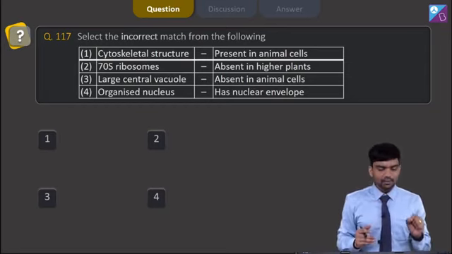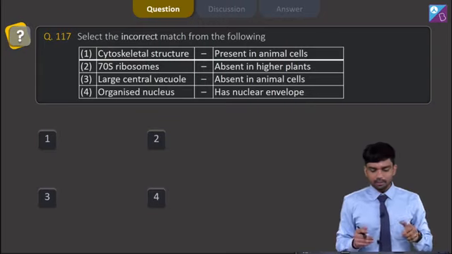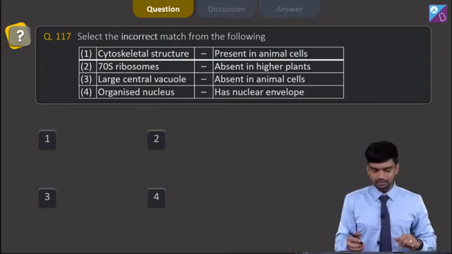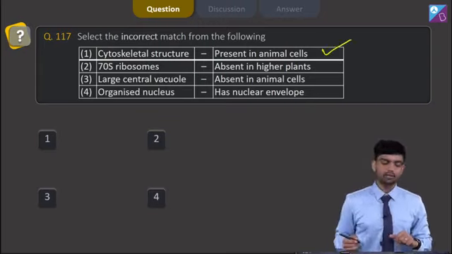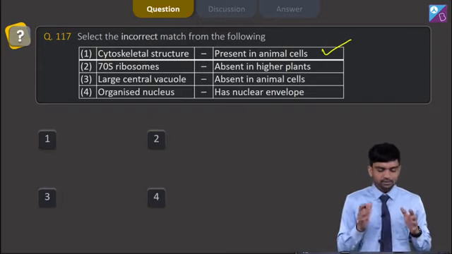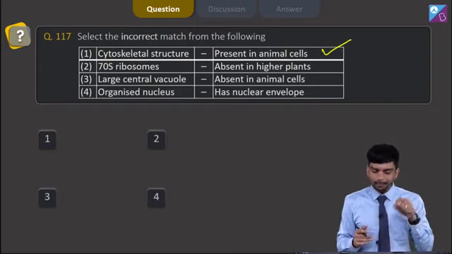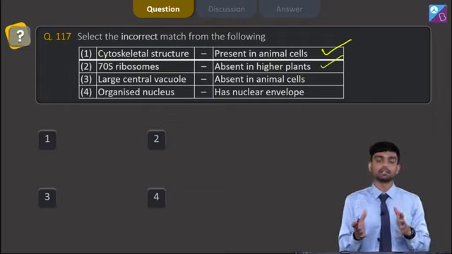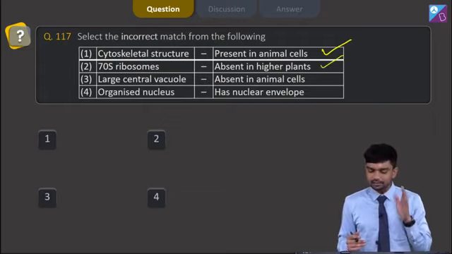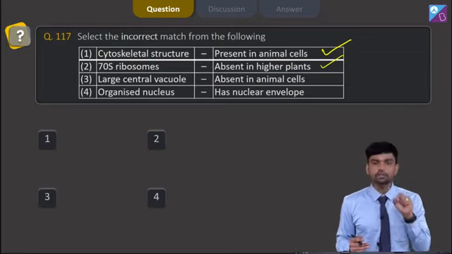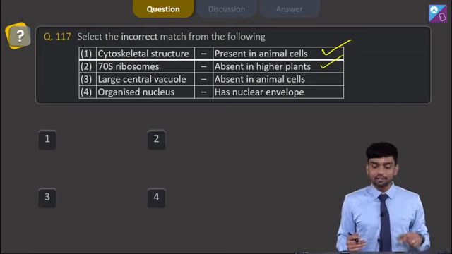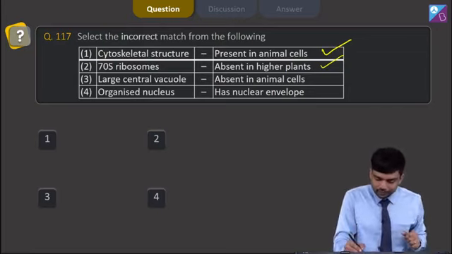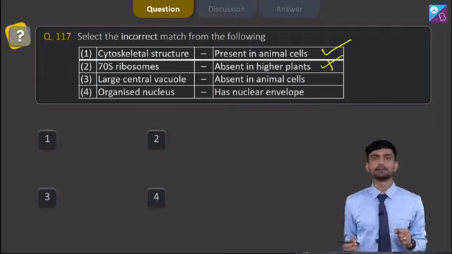The first option says cytoskeletal structure is present in animal cells, which is absolutely correct. The second option says 70S ribosomes are absent in higher plants. The higher plants represent eukaryotic cells, and understand 70S ribosomes are found in both eukaryotic and prokaryotic cells. So we have the second option as the incorrect match here.